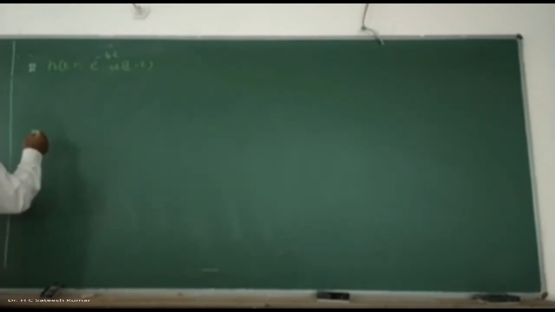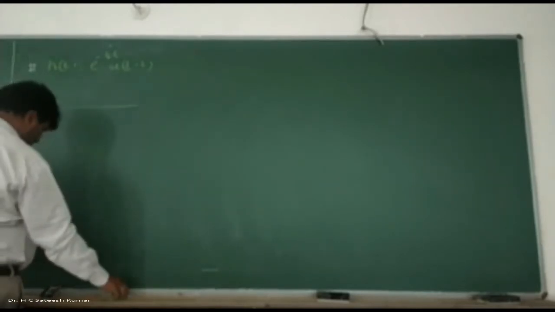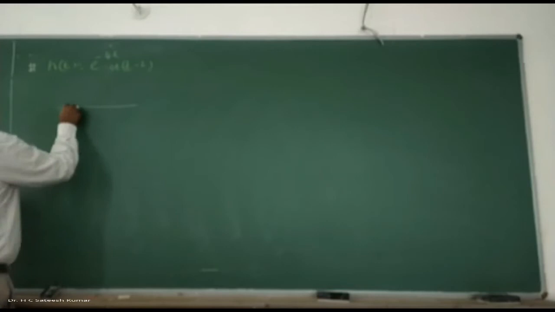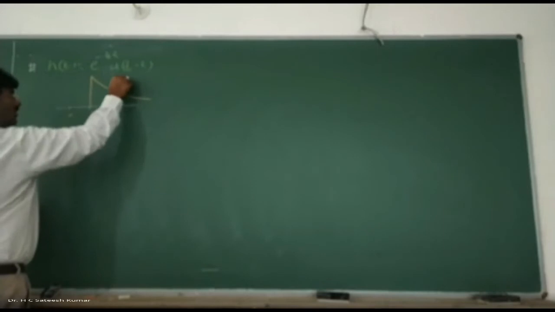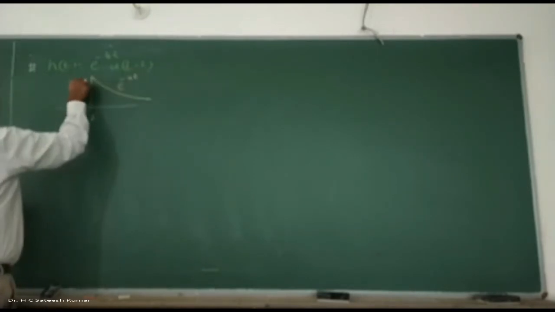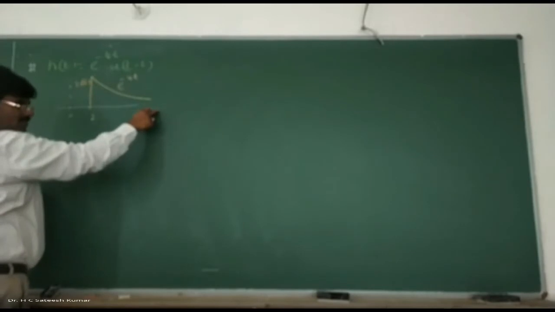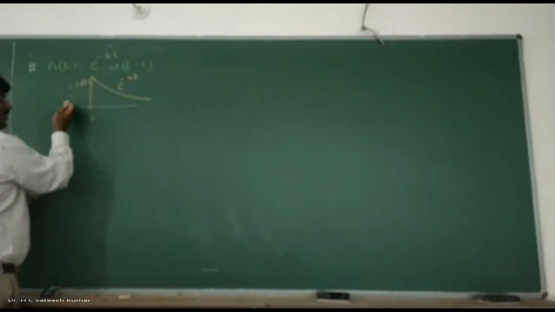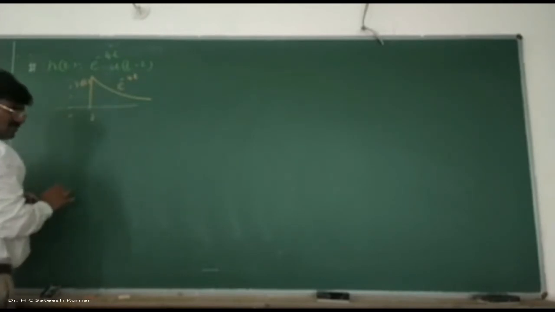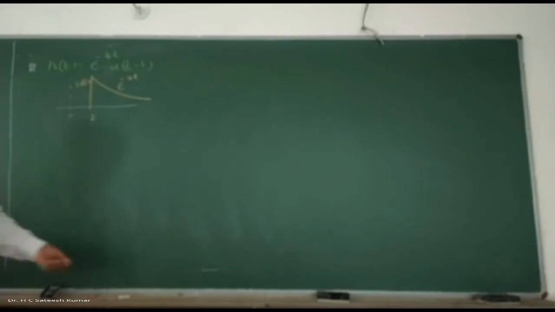First, sketch it so that it becomes very easy for you to say that the system is stable or causal. So this is the signal which ranges from 2 to infinity. This is 0, this is 2. From 2 to infinity, it is decreasing, e to the power of minus 4t. This is your h of t. Quite naturally, decreasing means it is stable. And before 0 it is 0, therefore causal. Other than 0 also it exists, that is a memory system. That's how we should do the problem.